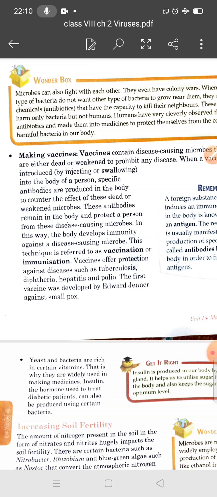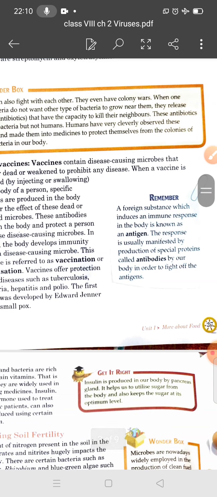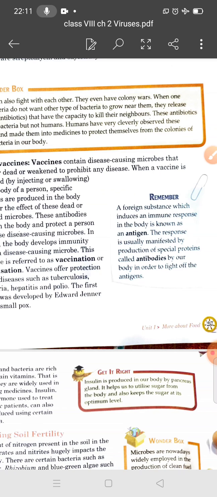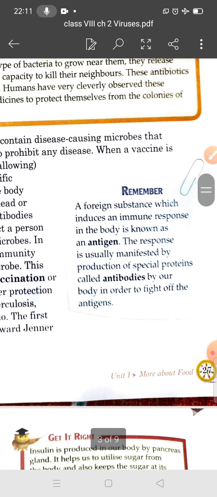smallpox. So students, a foreign substance which induces an immune response in the body is known as an antigen, and the response is usually manifested by the production of special proteins called antibodies by the body in order to fight off the antigens. So what is an antigen? The foreign substance which induces an immune response in the body is known as an antigen.